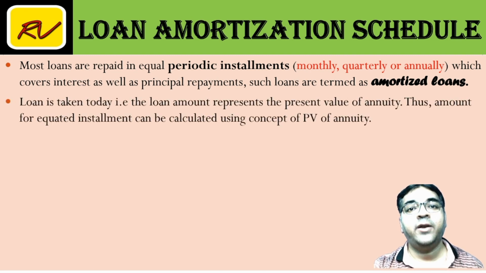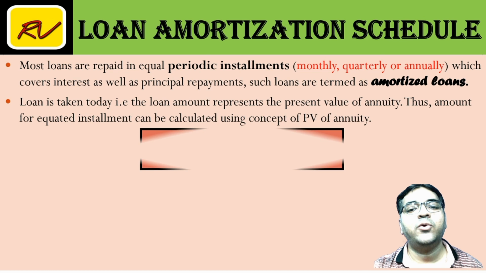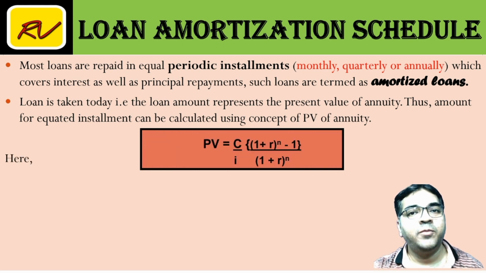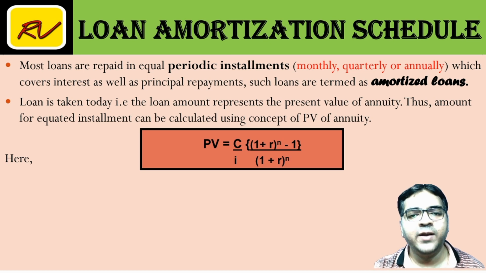Since loan is taken today, the loan amount represents the present value of annuity, and therefore for calculating installments or EMI, we use the concept of present value of annuity. And the formula we have already seen in our last session. PV, present value, is equal to C upon I into 1 plus I to the power n minus 1 upon 1 plus I to the power n.